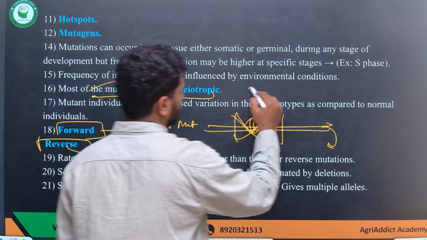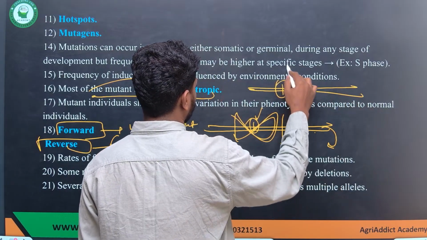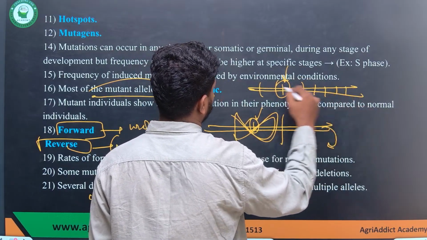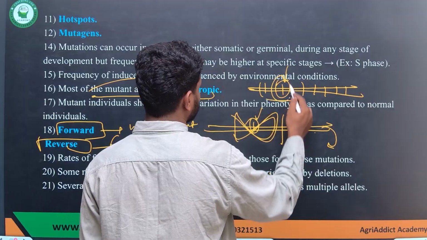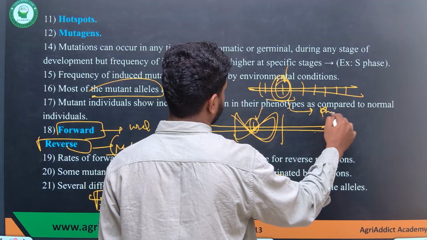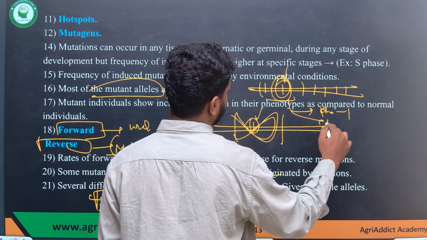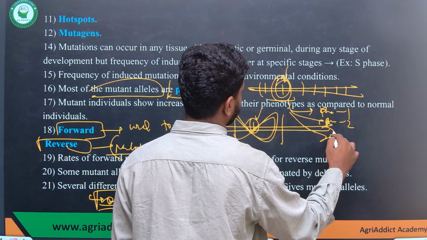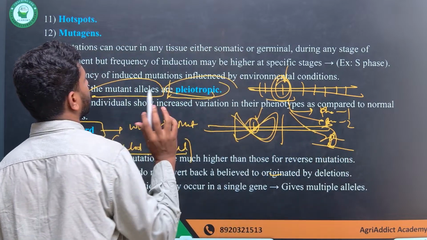Okay, and most of the mutant alleles produce a pleiotropic effect. What I mean to say is, if there is a gene and some mutation is acting on some base pairs or the chromosome region, this will not only have an effect on one phenotype, it will also have an effect on several other phenotypes. That's why the name pleiotropic effect.